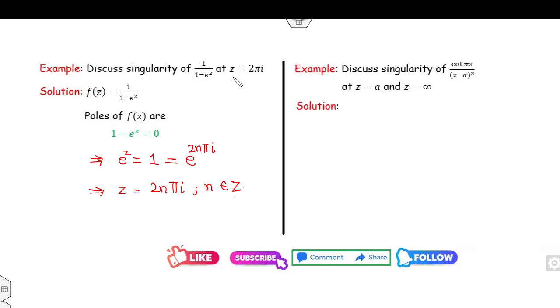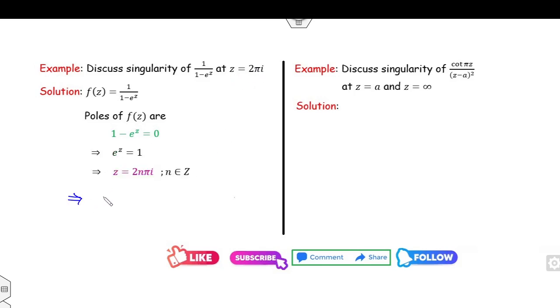Fine. Now I need the value only at 2 pi iota. What does it mean? At n equal to 1, z equal to 2 pi iota is a pole of order 1. Or you can simply call it a simple pole. Pole of order 1 is called a simple pole.